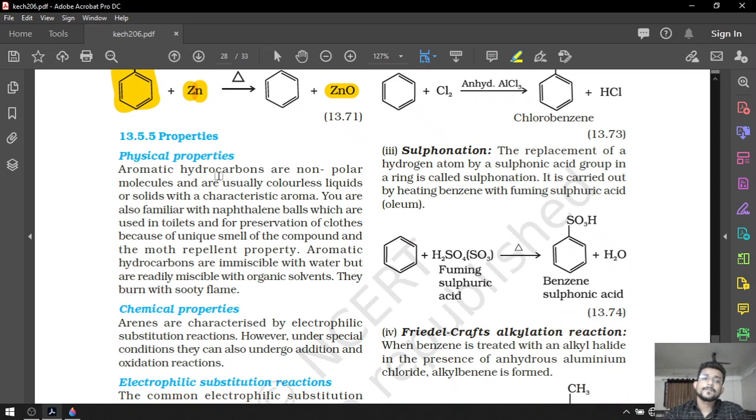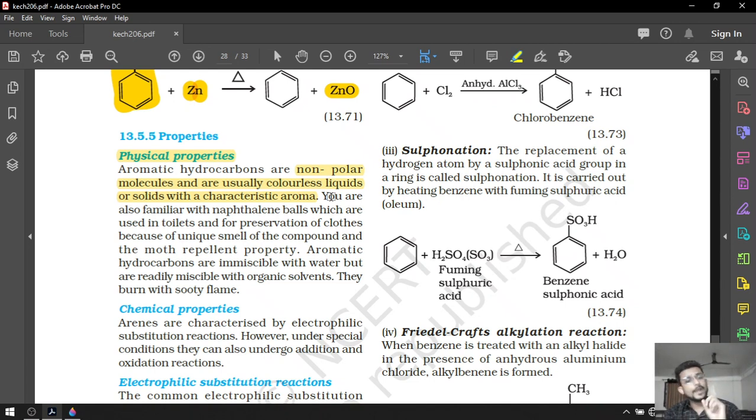After that, let's discuss the properties of the aromatic compounds. First, physical properties. Aromatic hydrocarbons are non-polar molecules and are usually colorless liquids or solids with characteristic aroma. So they have given us three different points in a single sentence.